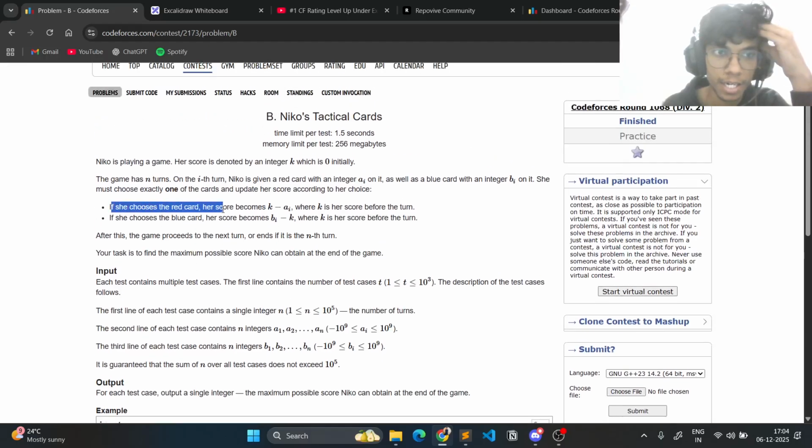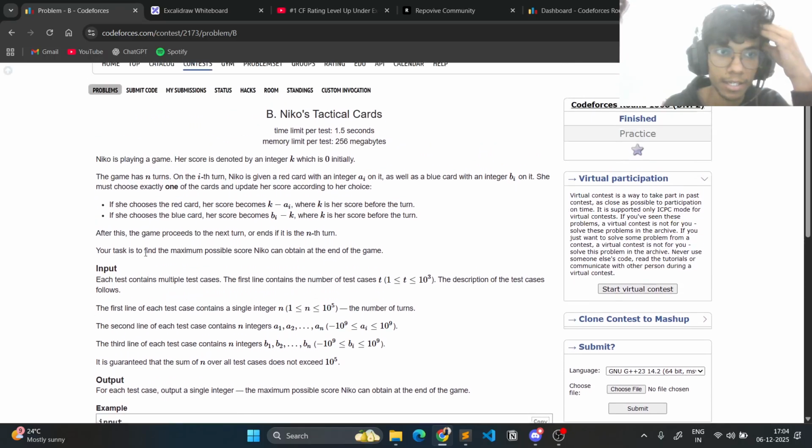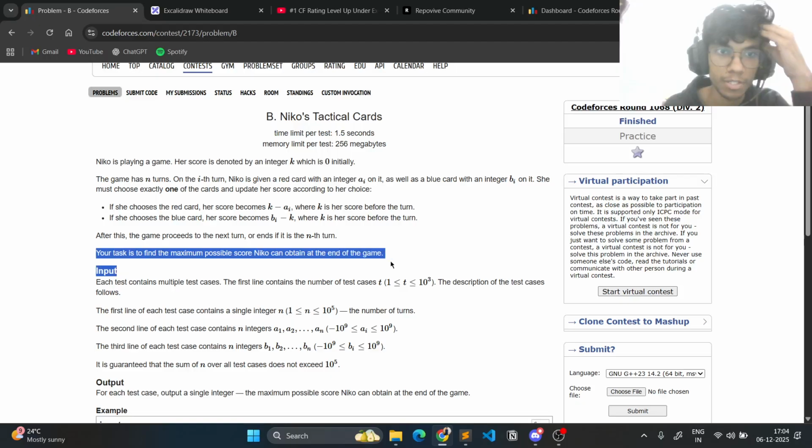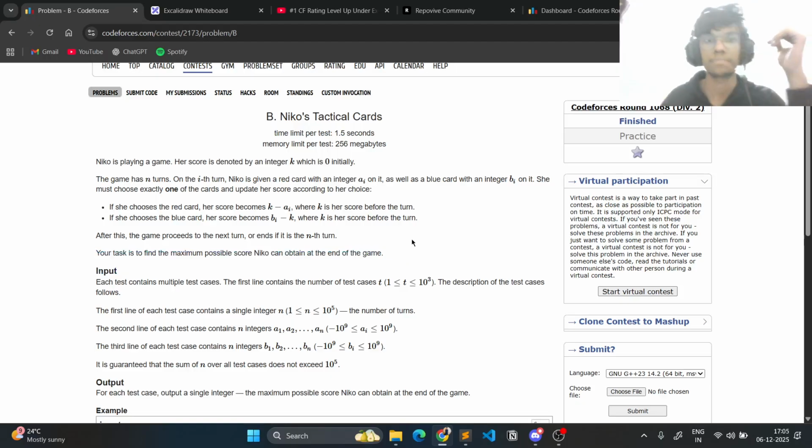If she chooses the red card, her score becomes k minus ai, where k is the score before the turn. If she chooses the blue card, her score becomes bi minus k, where k is her score before the turn, right? After this, the game proceeds to the next turn, or ends if it is the nth turn, right? Your task is to find the maximum possible score Niko can obtain at the end of the game.